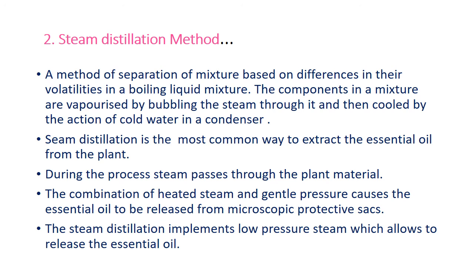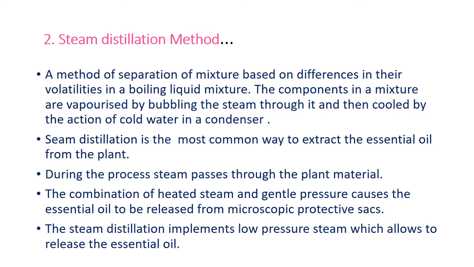Then the vapors of this essential oil and the vapors of water, as the source is natural source or plant material, the water is always present in that, means there is a combination of two types of vapors: the vapors of essential oil and the water vapors.